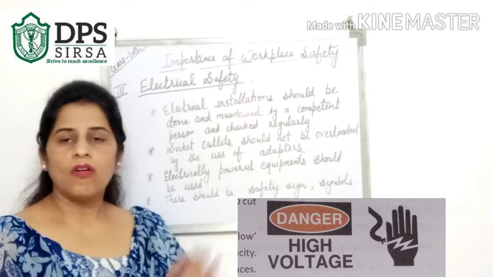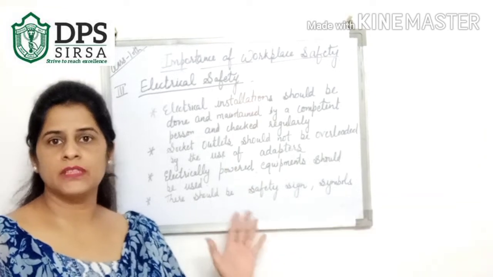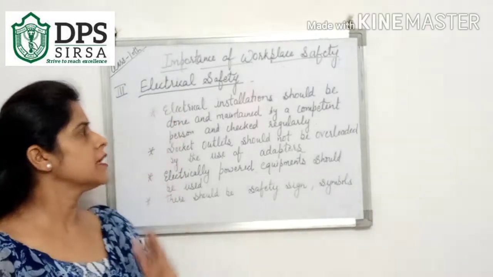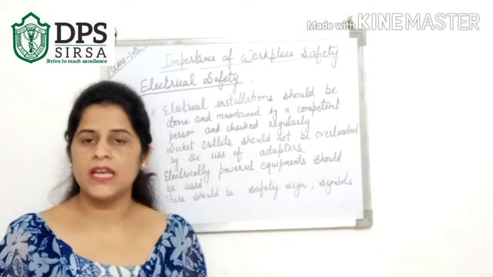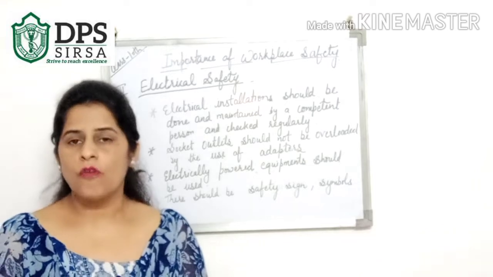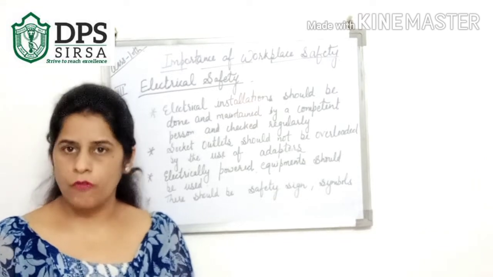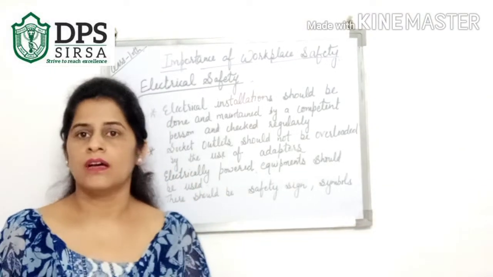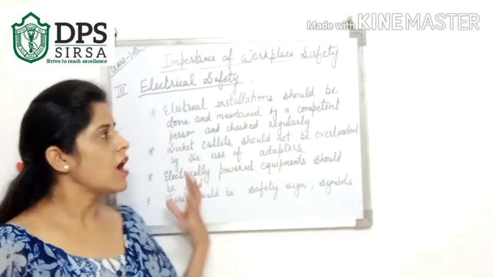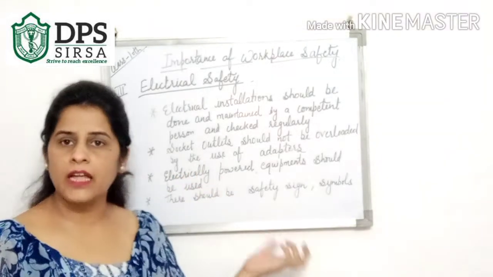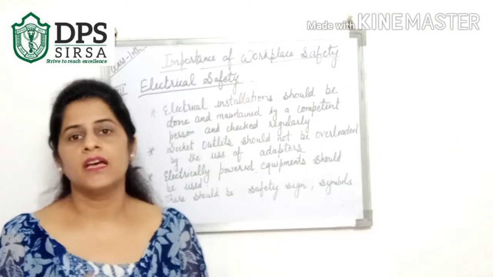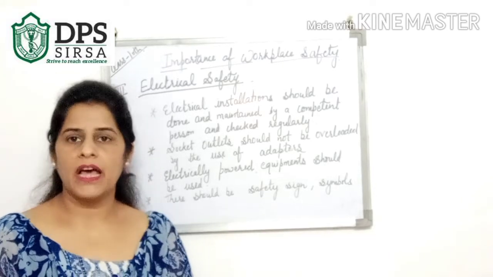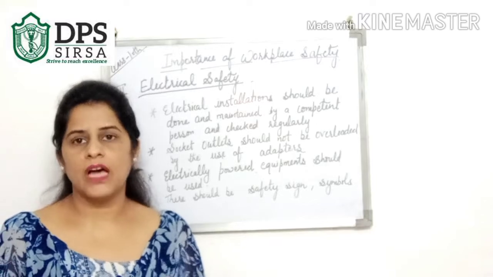This was all about the points that an organization should follow for the safety of employees for electrical safety. First we have done fire safety, second slip and fall safety, third electrical safety, and the fourth thing we are going to do is the first aid box. At last, there should be first aid safety also. Every organization should have first aid safety for the employees.